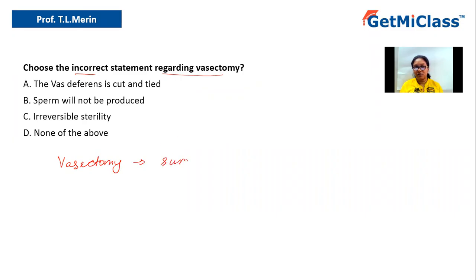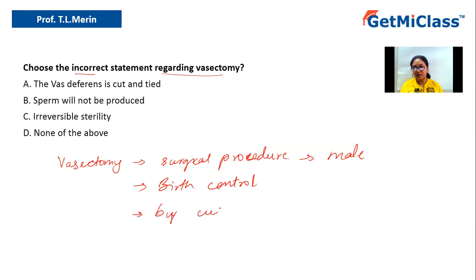It is a surgical procedure which is actually done in case of male, so as to control the birth. So it is a kind of birth control method. How is it done? It is done by cutting and tying up of the tube-like structure which is called the vas deferens, in case of male.